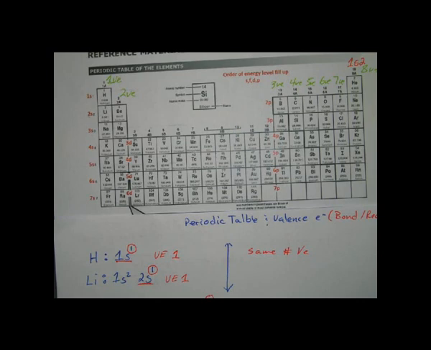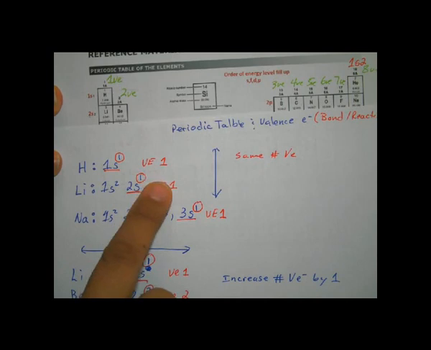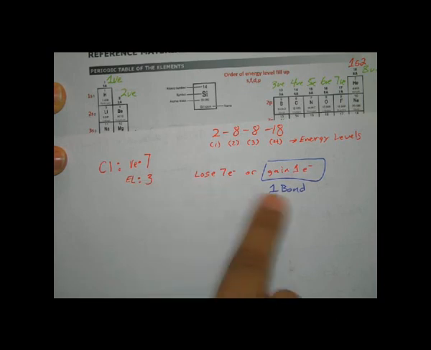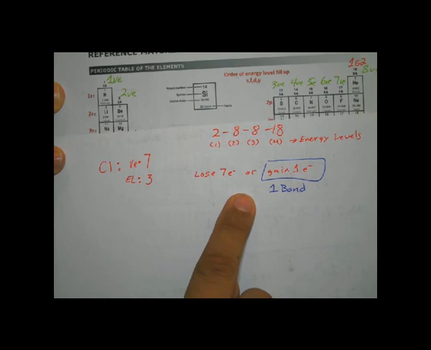Why do they share properties? Because they have the same number of valence electrons, and because they have the same number of valence electrons, they're doing the same thing. Okay? Therefore, their properties and bonds and reactions are all similar.